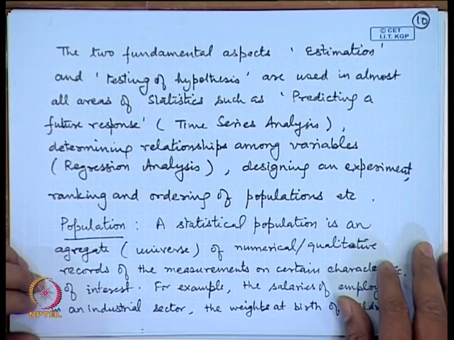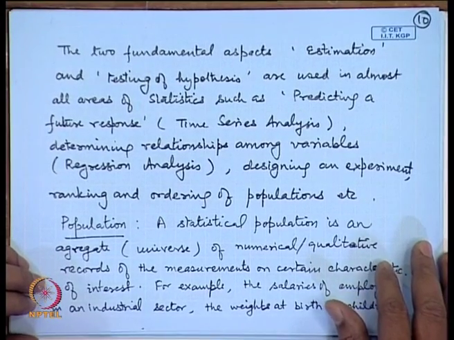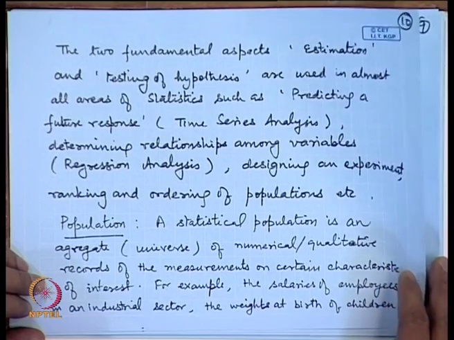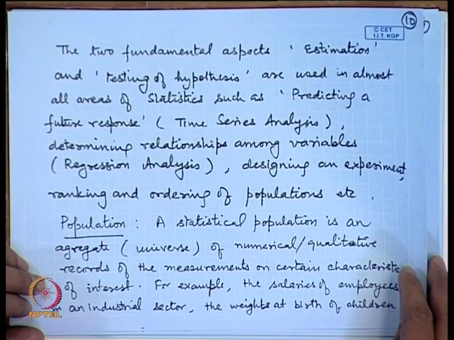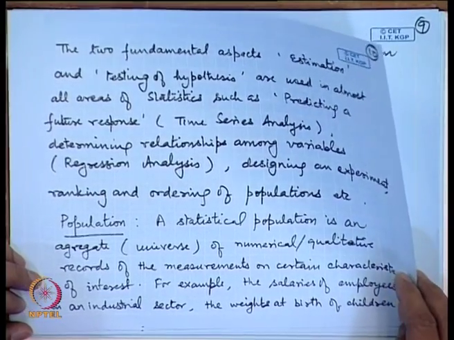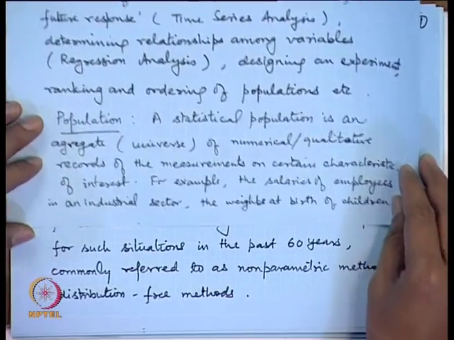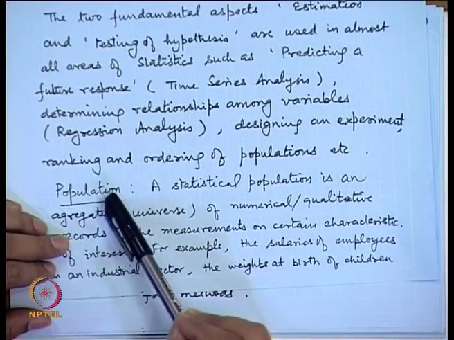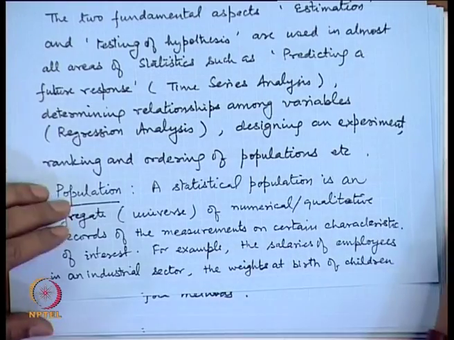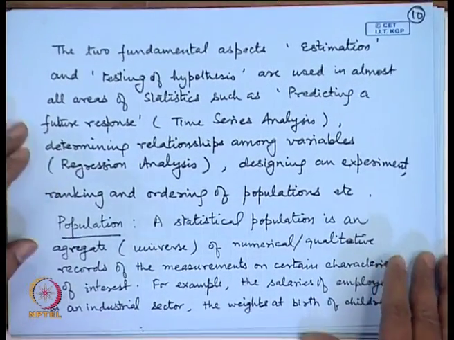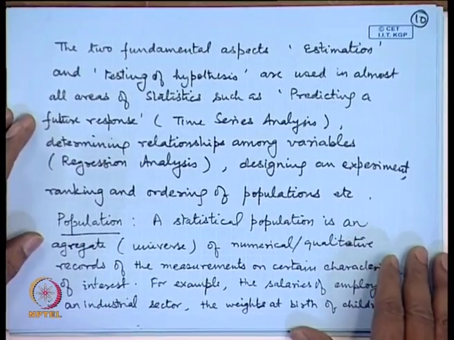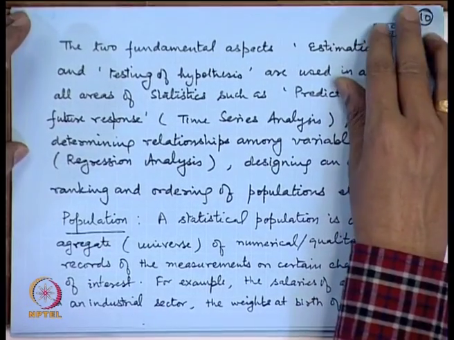Now, at this stage I will introduce certain terminology and its exact meaning in the context of statistical inference. The first important term is population, which I have been using from the beginning of this lecture. A population in layman's terminology refers to a collection of individuals, could be human beings or cattle or insects.